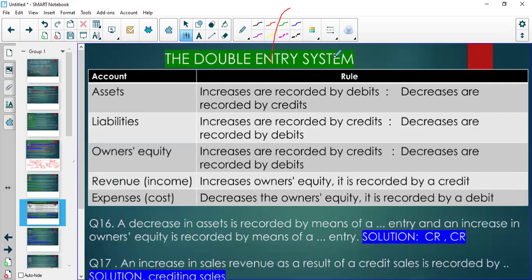So this is your double entry. Now, some of the double entry concepts will be asked in your assessment one. All right. So you will need to know how assets increase, how liabilities increase, and so forth, right? Those debits and credits.